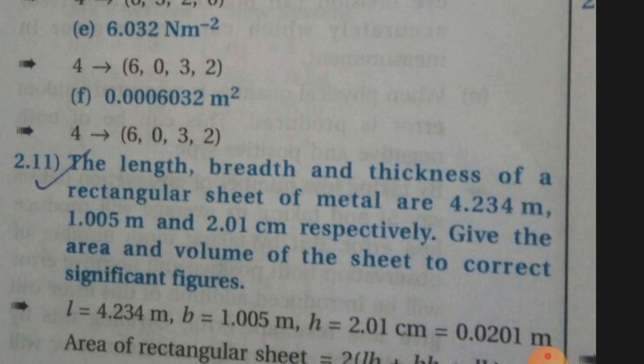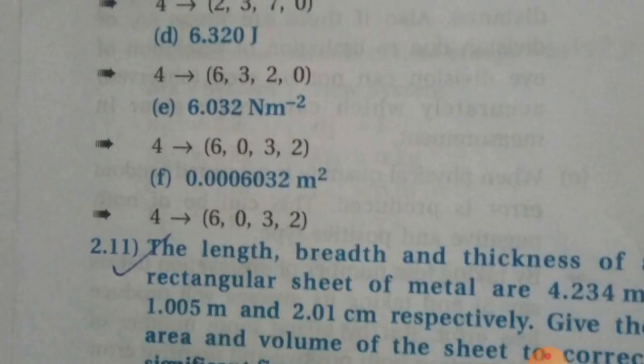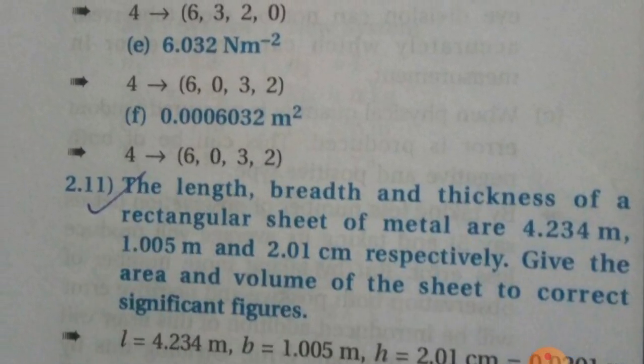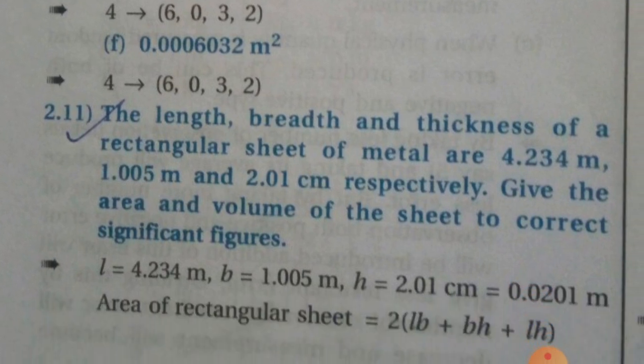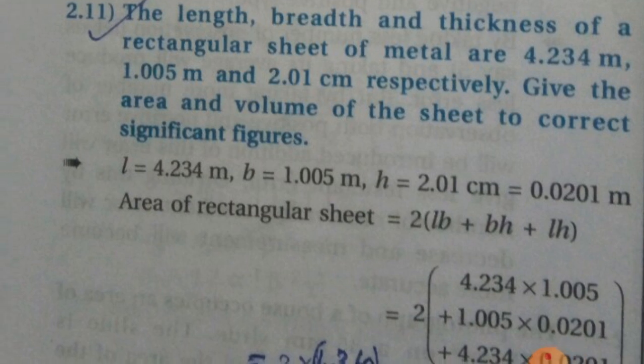Example 2.11 can be of 3 marks. The length, breadth and thickness of a rectangular sheet of metal are 4.234 meter, 1.005 meter and 2.01 centimeter respectively. Give the area and volume of the sheet in correct significant figures. First two things are asked, area and volume.